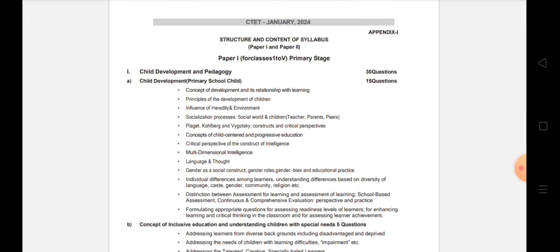So today we will discuss the lower primary section, for candidates who want to become teachers of the LP section. What you have to study, what you have to write, what the contents are, and what subjects are included. Basically, we will be talking about Paper 1. As you know, your examination is on the 21st of January, right?